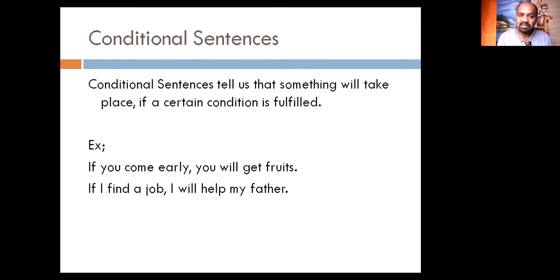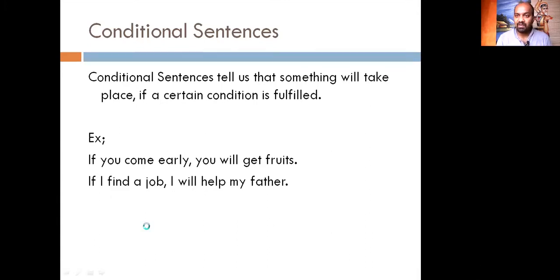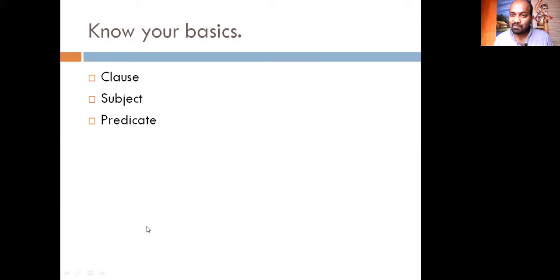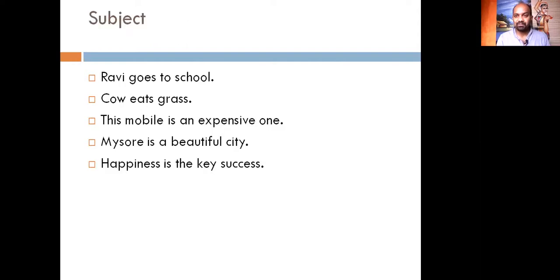If you want to learn conditional sentences, you must know about clauses. If you want to know about clauses, you must know about subject and predicate. Let us begin from that basic. Let us learn what is subject, what is predicate. There must be a subject and a predicate in a sentence. Otherwise, we can't have a sentence.